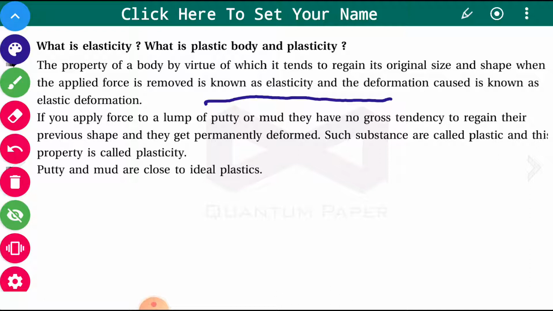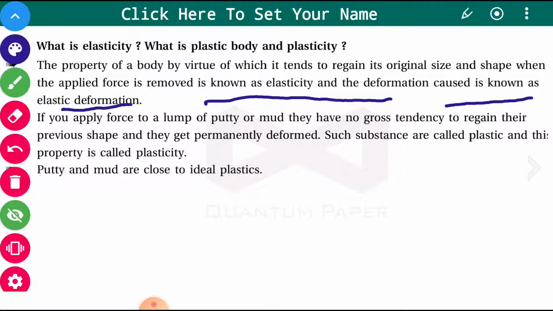The deformation caused is known as elastic deformation. Whatever deformation is caused during the application of the force is known as elastic deformation.